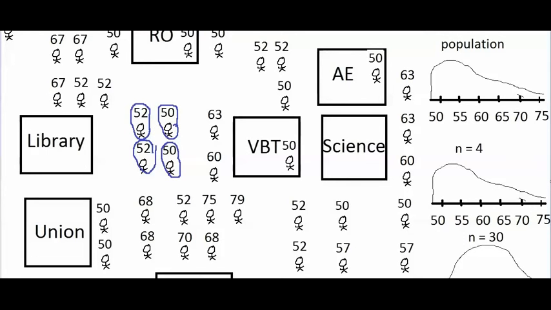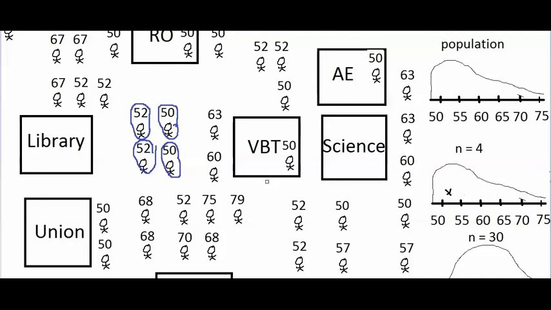So the mean of my selected sample would be under this curve right here, and it would be right here. That's about 51. So this is the mean height of my sample of 4 people that I've selected. And under this curve are the means of all possible samples of 4 people that I could have selected from this population. So what if I select a different sample of 4 people?